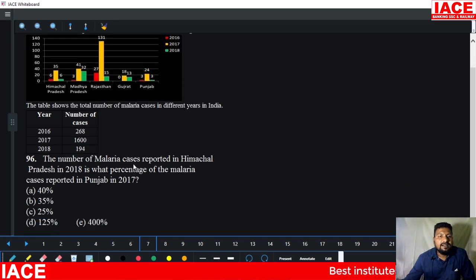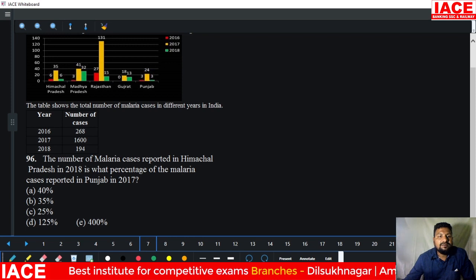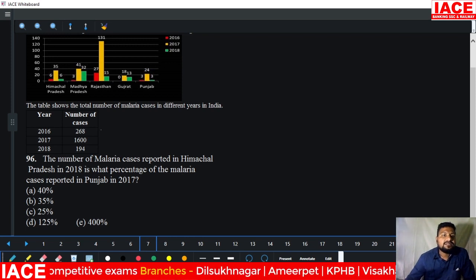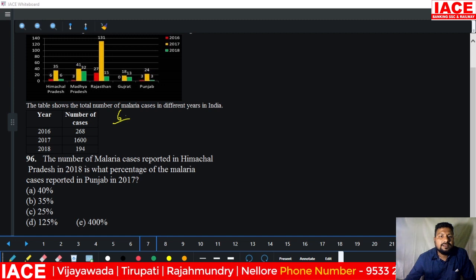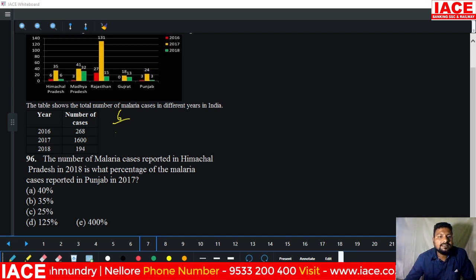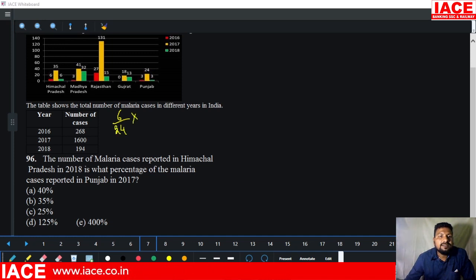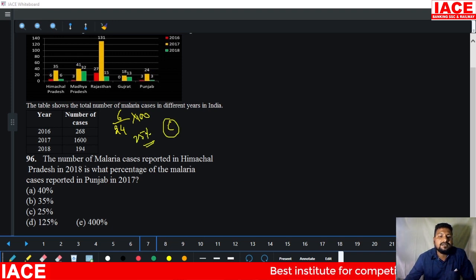Here, the number of malaria cases reported in Himachal Pradesh in 2018 is what percentage of the malaria cases reported in Punjab in 2017? Himachal in 2018 is 6. Is what percentage of malaria cases in Punjab in 2017? Punjab in 2017 is 24. We need percentage, multiply with 100. 6 to 24, 1 by 4. 1 by 4 is equal to how much percentage? 25%. That means option C is correct.